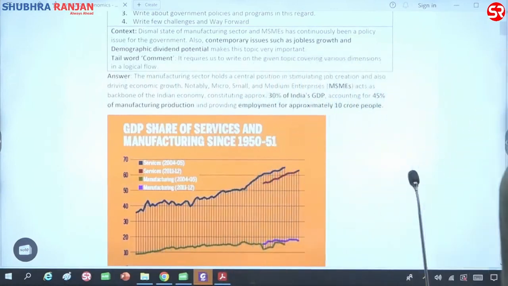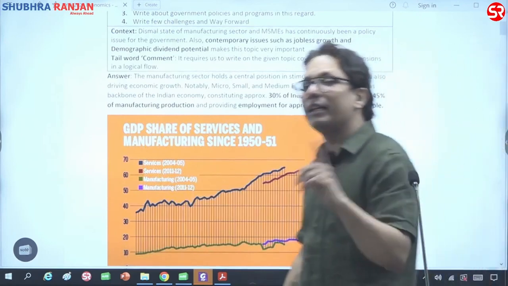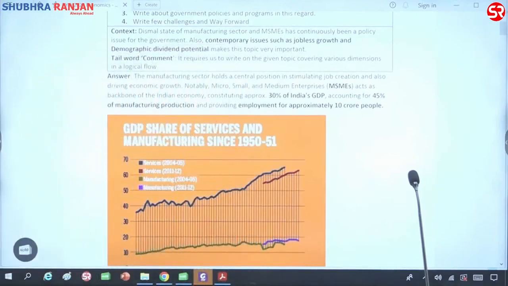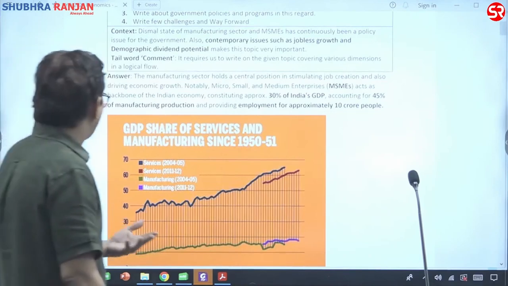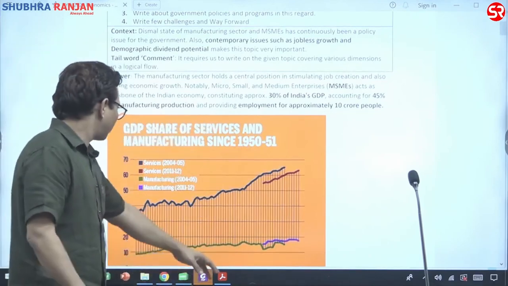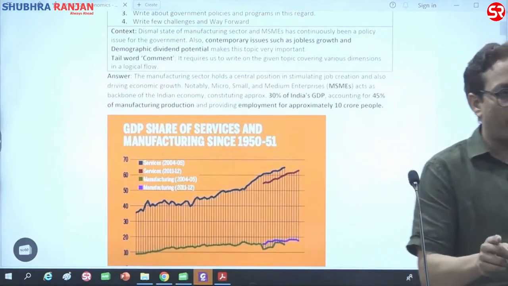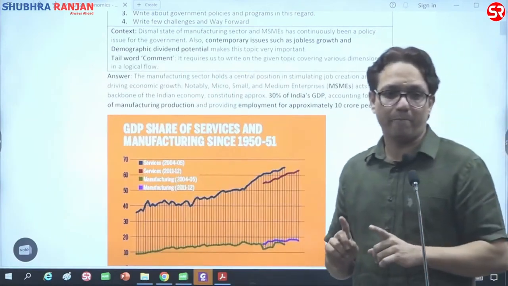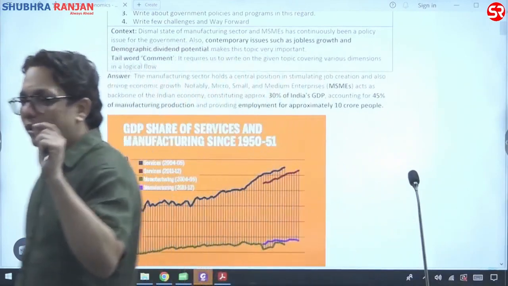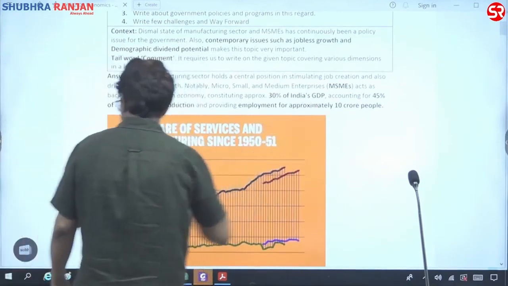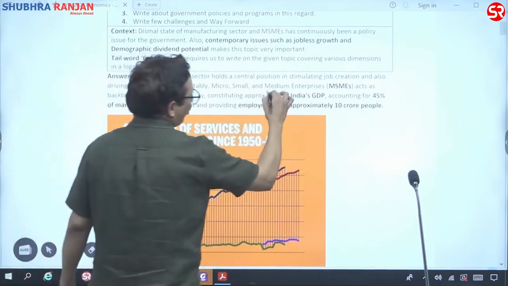And that has been the trend in the last 10 years. 16% to GDP. We brought a national manufacturing policy in the year 2011. And at that time the contribution of the manufacturing sector to GDP was somewhere around 16%. That time also it was 16%. Even after 12 years from the national manufacturing policy, it is still 16%. So my question to you is, if the manufacturing sector is contributing 16% to GDP, how can MSMEs contribute 30% to GDP? I hope you have understood the question.